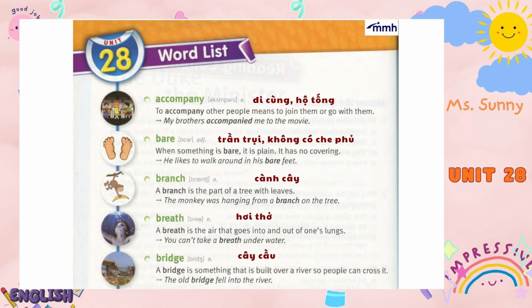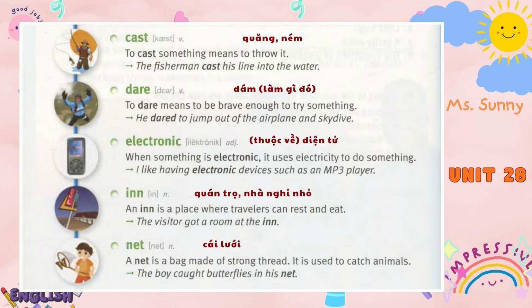Bridge. A bridge is something that is built over a river so people can cross it. The old bridge fell into the river. Cast. To cast something means to throw it. The fisherman cast his line into the water.